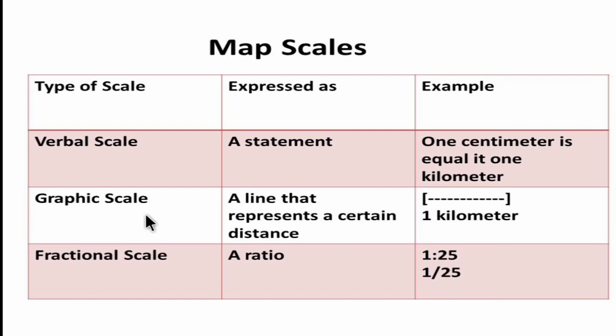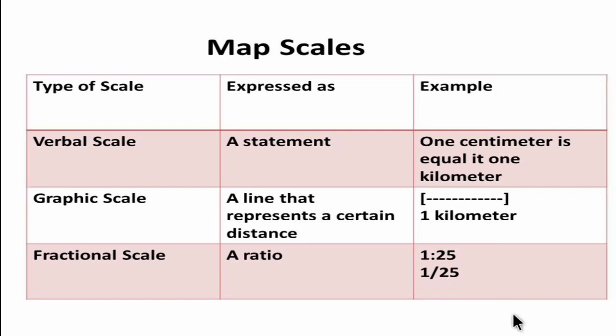Next one is graphical scale, a line that represents a certain distance. So they will draw a graph, similarly like this. Next one is fractional scale. It is represented in the form of a ratio, 1:2 or 1/25. So I hope you are clear. Children, whenever you buy a map, have a look at this scale, which is represented at the bottom of the map.